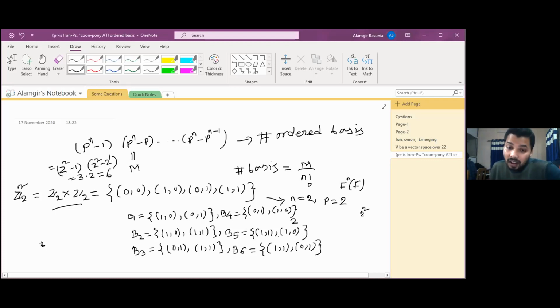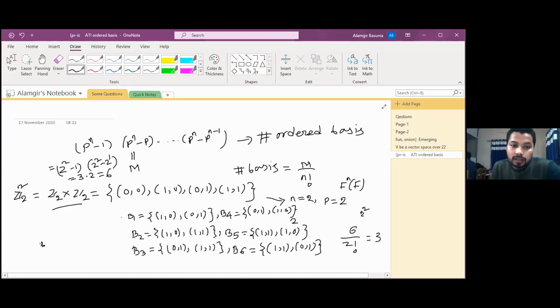Of these 6, how many are same actually? If we omit the word ordered basis, if we want to get only simply basis, then these are same. B1 and B4 same, B2 and B5 same, and B3 and B6 same. That means 6 divided by n factorial, where n is here 2. 2 factorial will give 3.